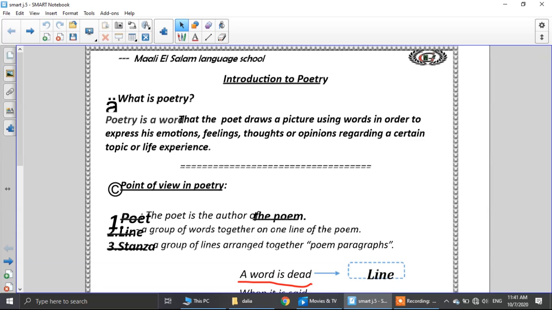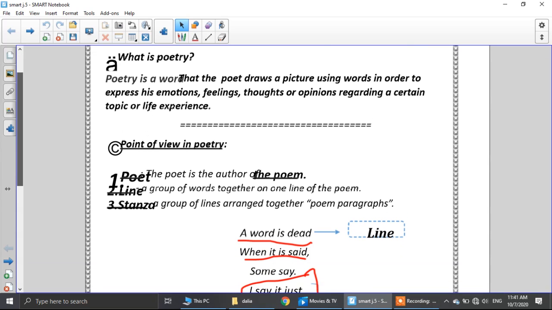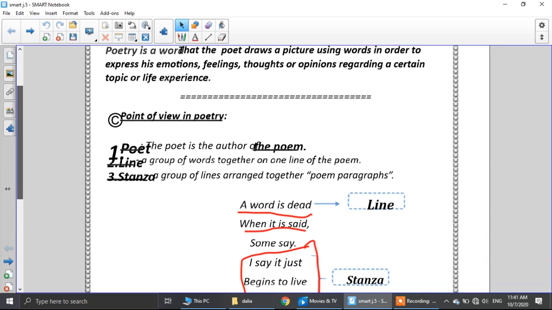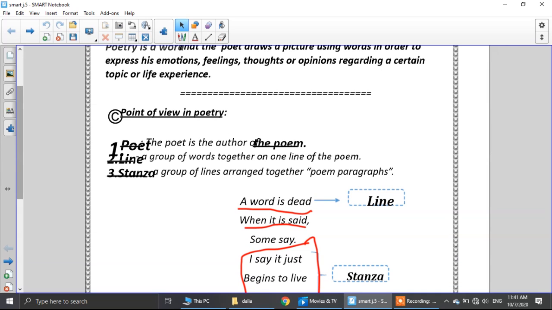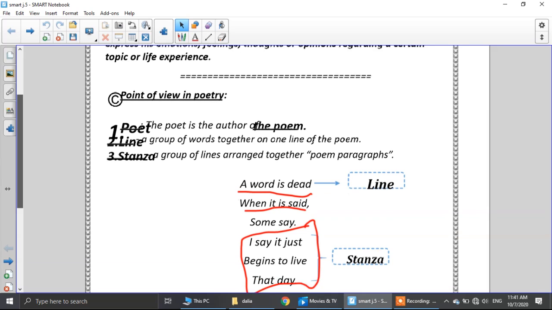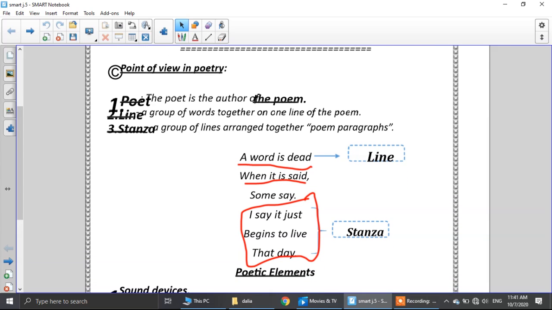Okay, now let's see here a point of view in poetry. As we said before, who is the poet? The poet, he is the author of the poem. What's the meaning of the author? The one who writes the poem. What is the poem, Junior 5? The poem is a group of stanzas.